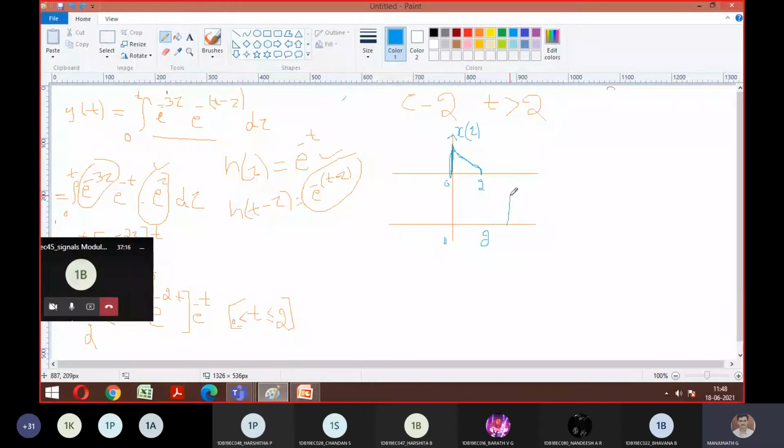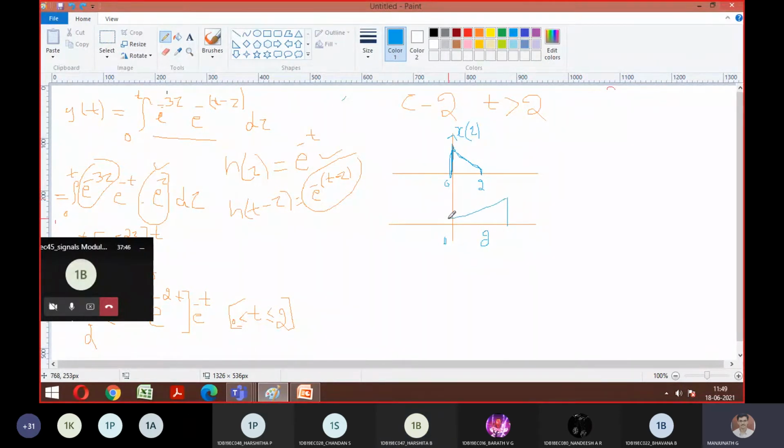Just observe carefully and tell me. Is it how it looks, guys? Yes or no? Yes, sir. Good. Now tell me, do we have any overlap or not? Yes, sir, we have. So where does the overlap occur here? 0 to 2, sir. Good. So from 0 to 2, we have overlapping.